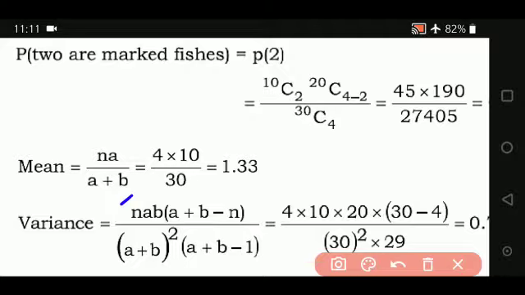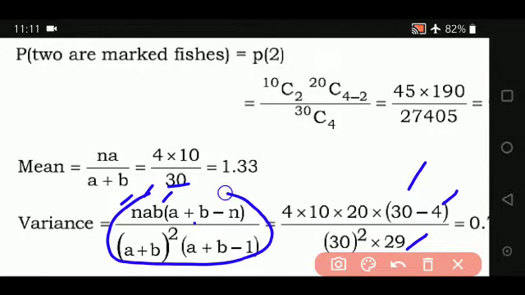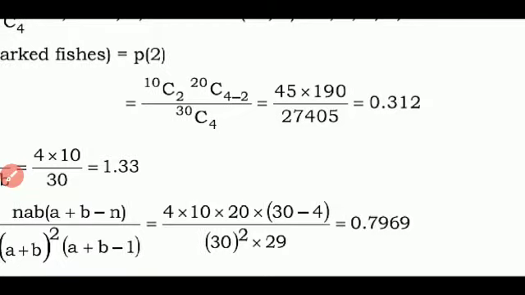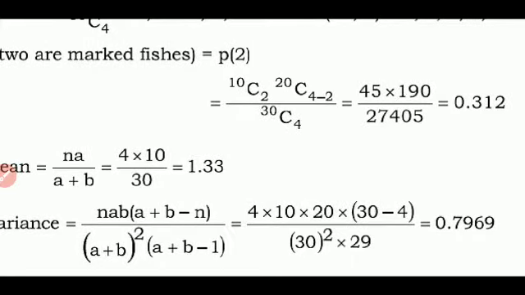N is 4, A is 10, B is 20, A plus B is 30, then N is 4, then A plus B is 30 square into this whole thing, 30 minus 1 is 29. We are only substituting in this particular formula of the variance, then simplifying, you get the answer 0.7969.